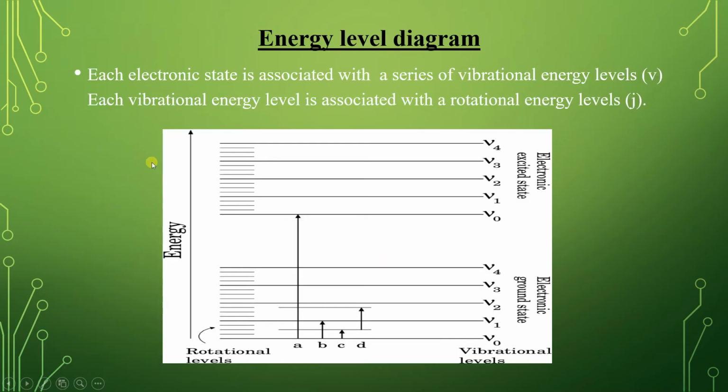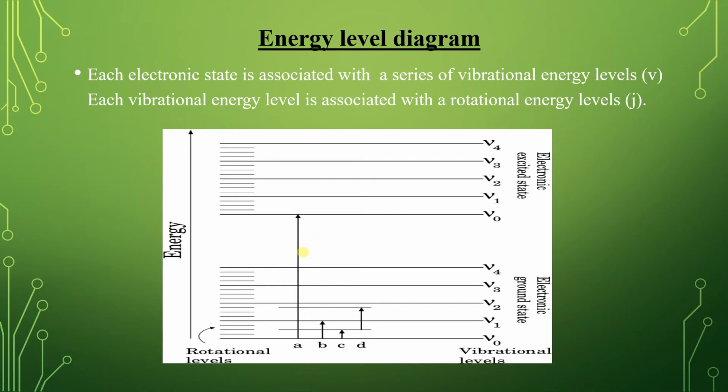Next, this is the energy level diagram. In this, there are two electronic states: this is the electronic ground state, and this is the electronic excited state. Here we observe a big arrow mark. This big arrow mark represents electronic transitions.